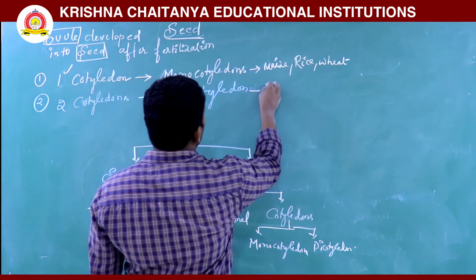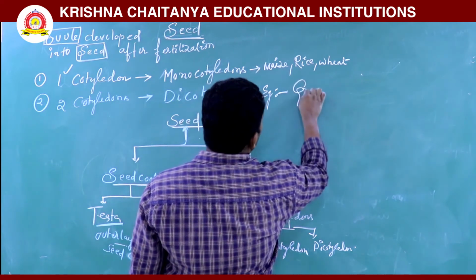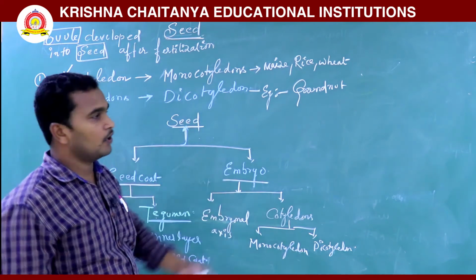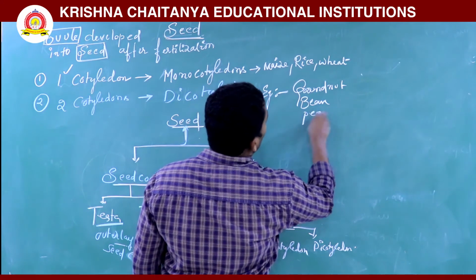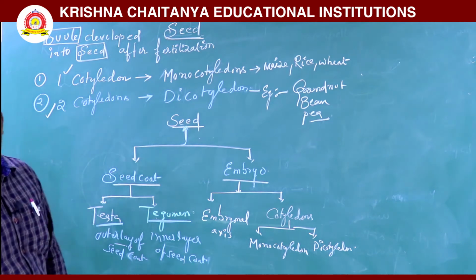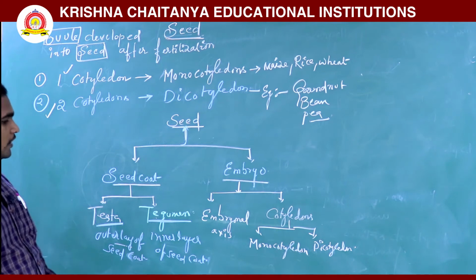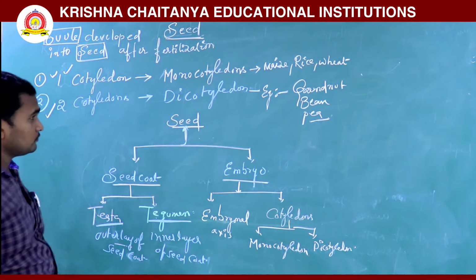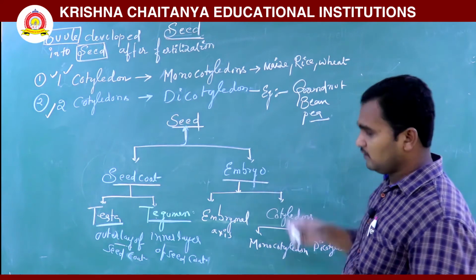If you take examples for dicotyledon, take groundnut, and also bean and pea. So these are all dicotyledon seeds. What is monocotyledon and what is dicotyledon? Here we will be discussing again. We will draw and we will explain the seed.